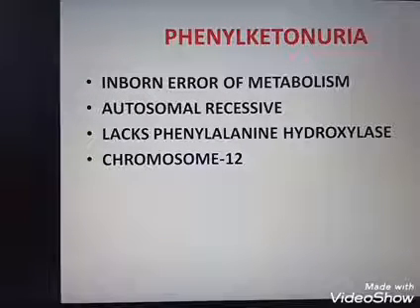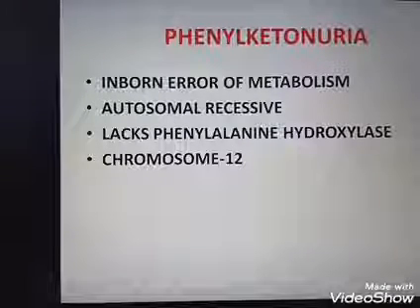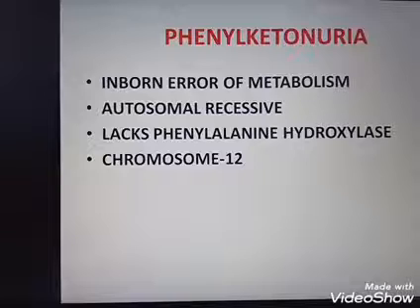The accumulation of phenylalanine in the brain leads to mental retardation. In the skin, it leads to hypopigmentation and an itching effect, and it also causes a bad smell in our skin, hair, and also in the urine. Associated with phenylketonuria, the other diseases are alkaptonuria and albinism.